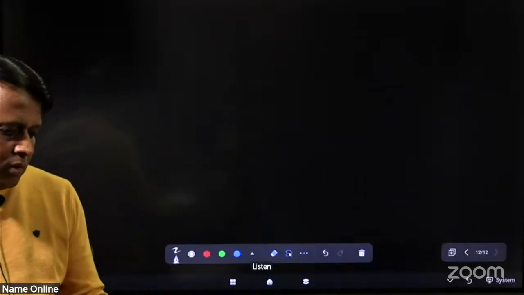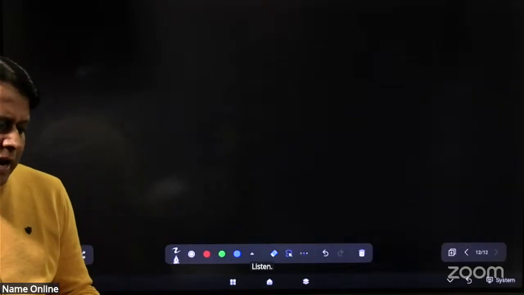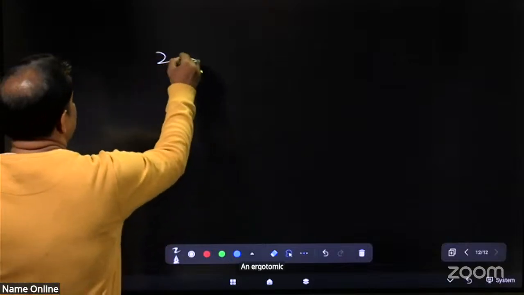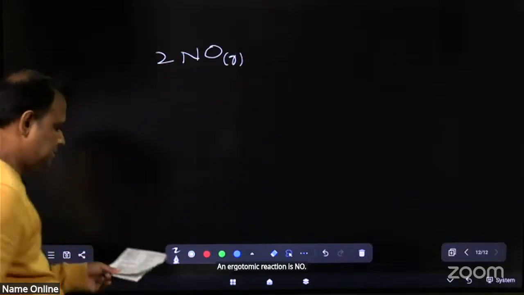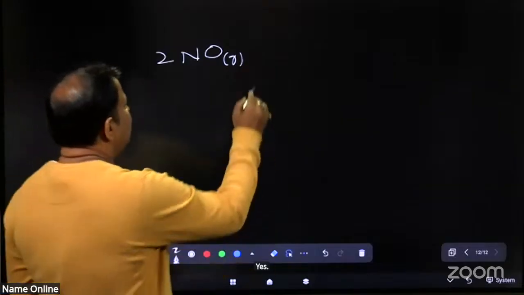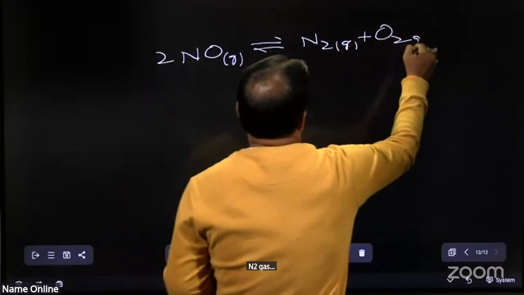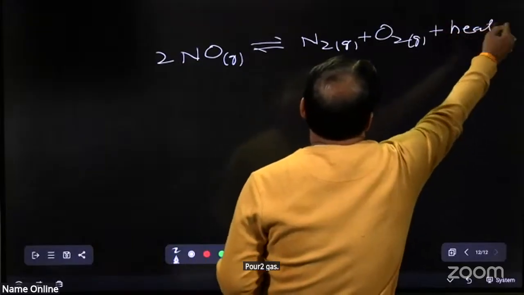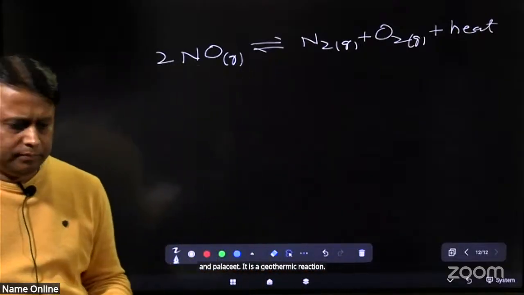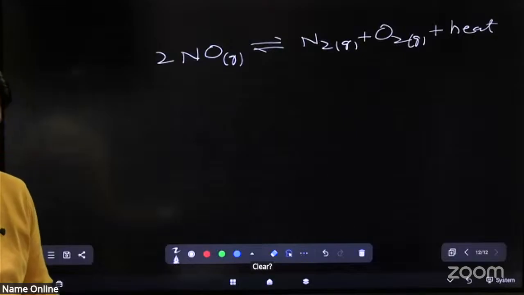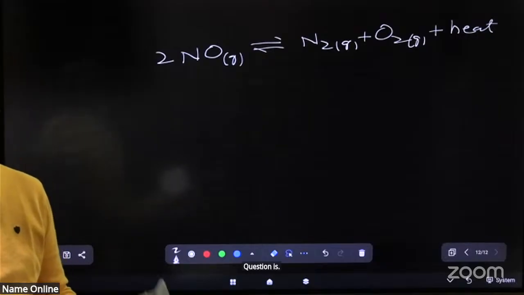Listen. For an exothermic reaction, NO gas converts into N2 gas, O2 gas, and plus heat. It is an exothermic reaction. Clear? The question is, K is independent of temperature.